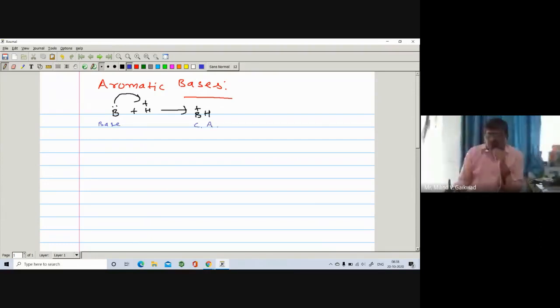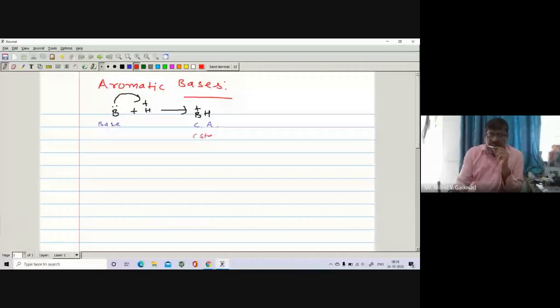and this is a conjugate acid. So to compare the bases, we have to see whether the electron availability on this base is more or not. The more the electron availability, the easier the donation to the H plus. And after donation, the conjugate acid must be stable by some factor.